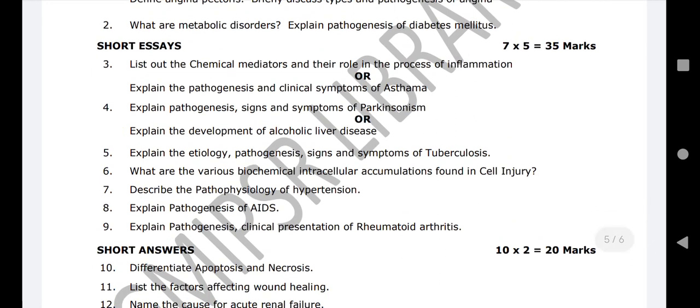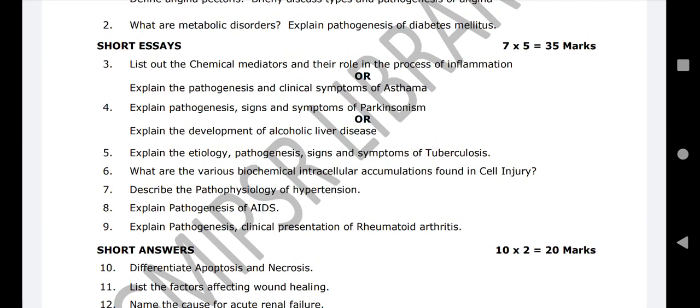Then you have to list the chemical mediators. Some of the chemical mediators are histamine, serotonin, nitric oxide, then cytokines. These are some chemical mediators, and you have to explain them in a short or detailed way if you know. Then the process of inflammation, how the inflammation starts. You have to know that process. If you write all these, you can easily score 4 marks maximum.